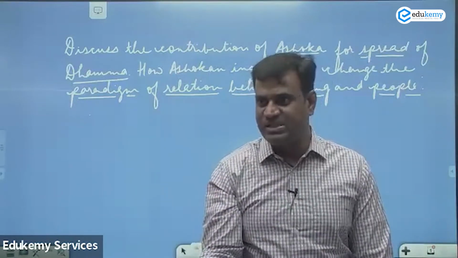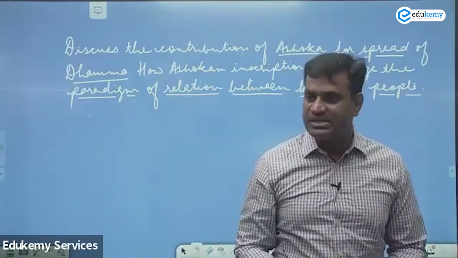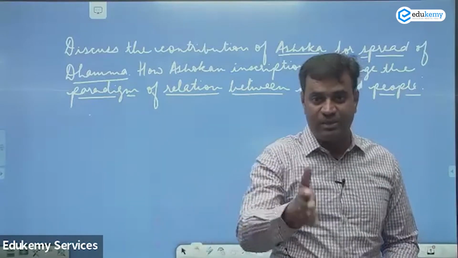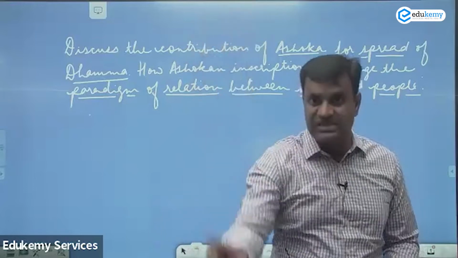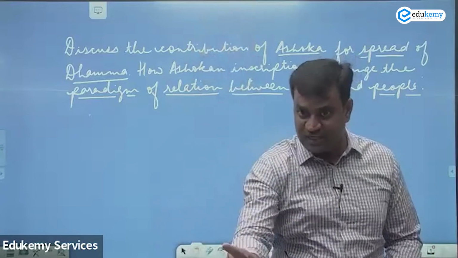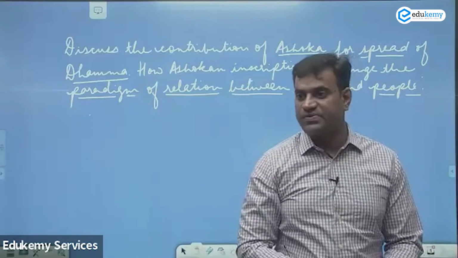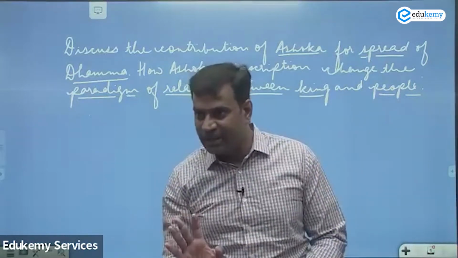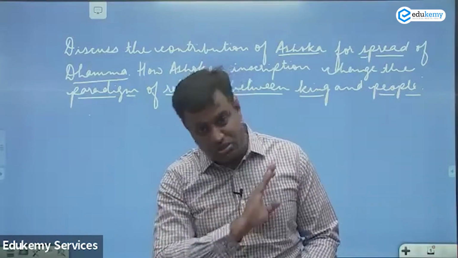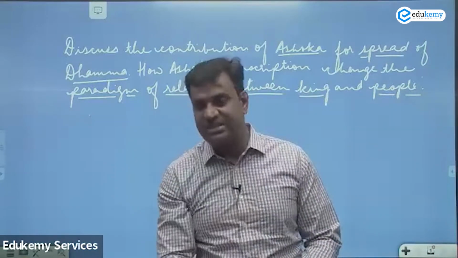Clear? Obviously, if you write all the messages at one place, then only all the people will understand it comprehensively. It was not that at 14 places, single messages were written. No. On one rock surface, 14 messages were written so that any person standing in front could read all the 14 messages and understand the philosophy of Dhamma. Clear? So 14 major rock edicts doesn't mean 14 places and single messages. No. 14 rock edicts means on one rock surface, 14 messages of Ashoka are written.